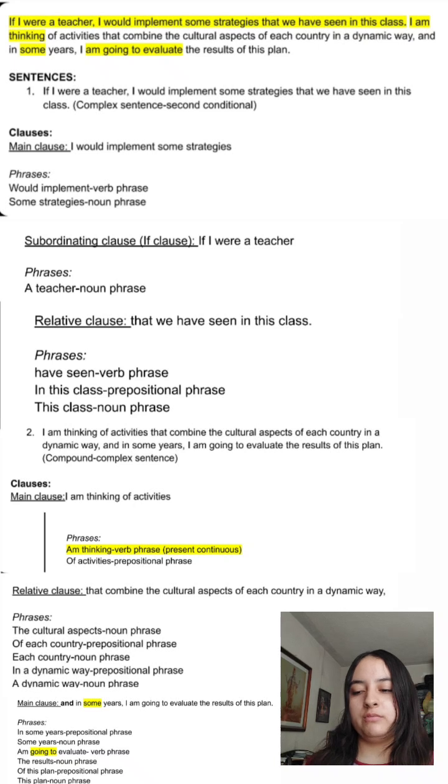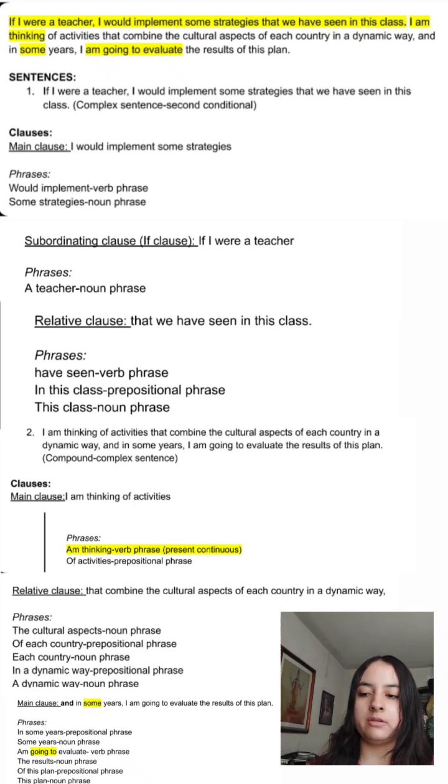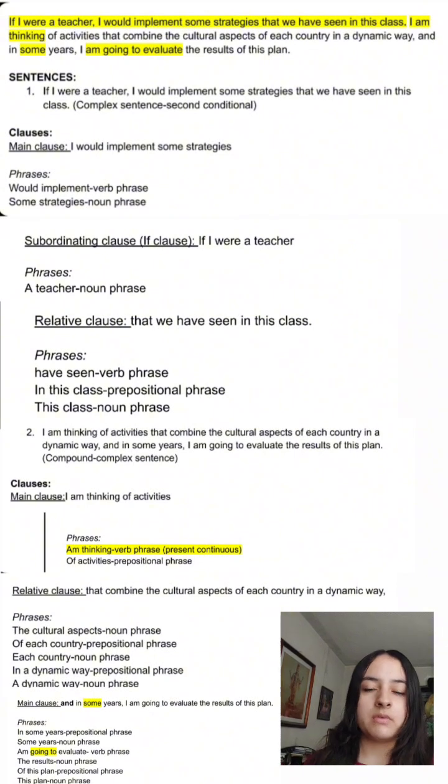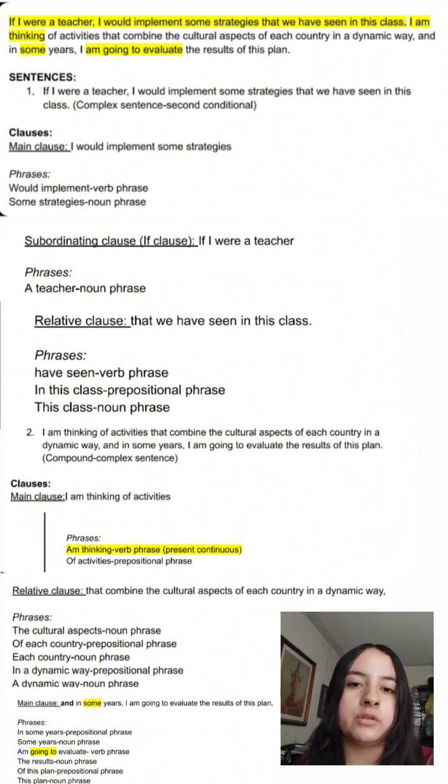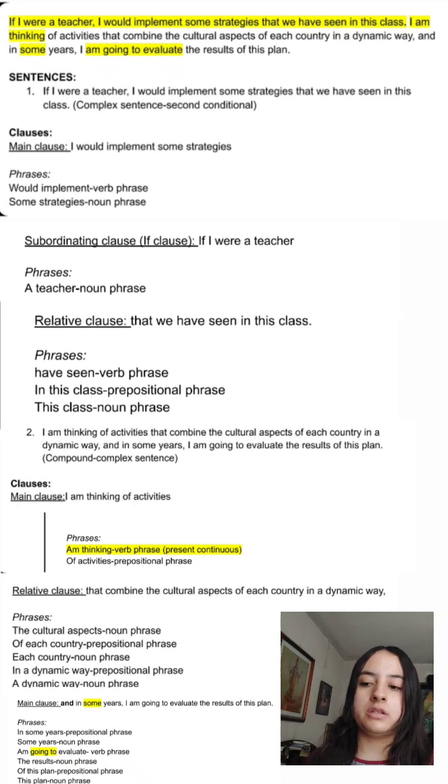I'm going to comes together, but we could say that am is the auxiliary, and going is like a present participle, and to would be like the particle of a phrasal verb, but going to is used as a unit.